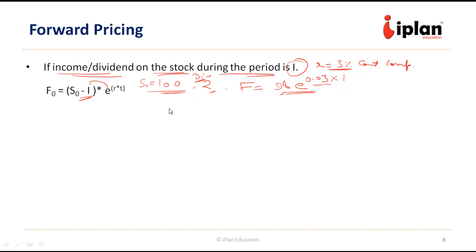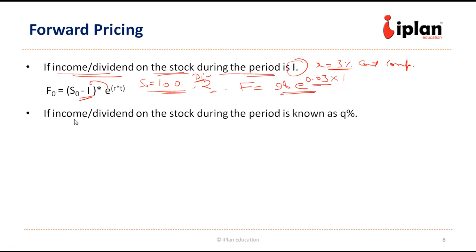Now if the income or dividend on the stock is given in terms of percentages, suppose Q% dividend is paid, then instead of this number we are going to put that in terms of a rate here. So it is equivalent of saying S into e to the power RT into e to the power minus QT. This is because of the dividend.